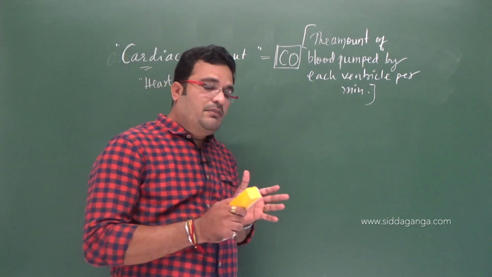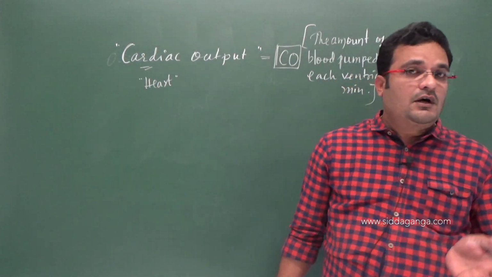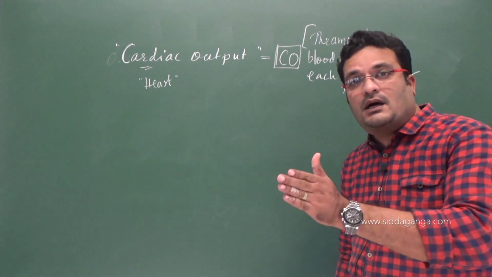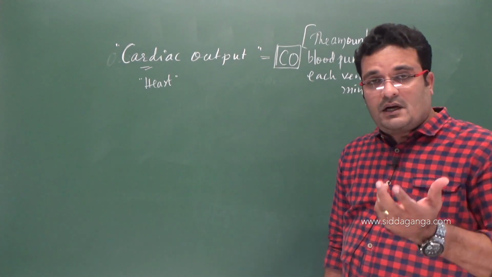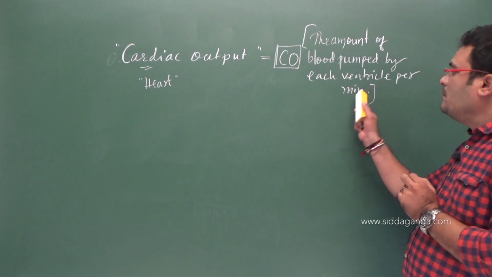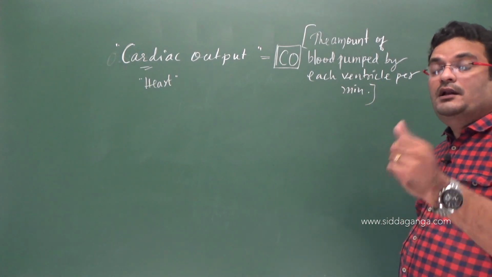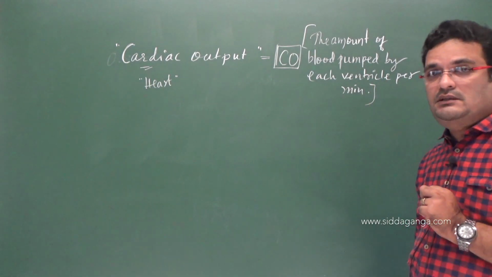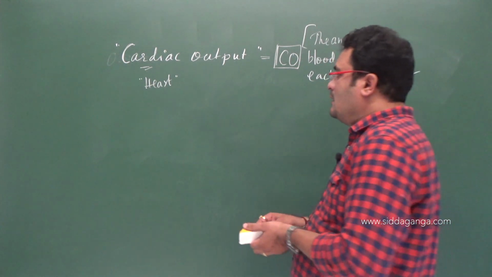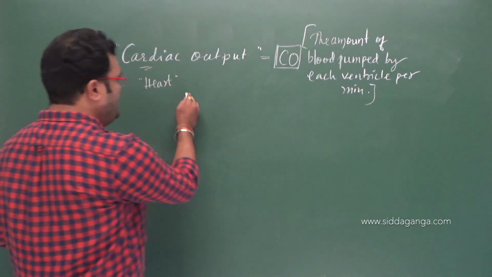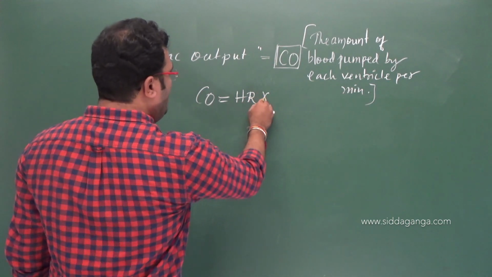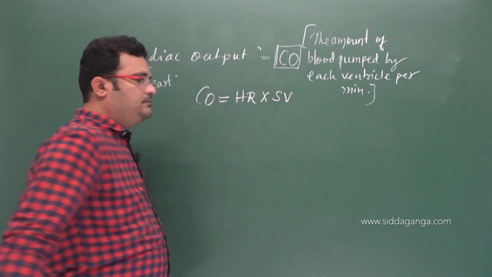So cardiac output can be considered the amount of blood pumped by the heart per minute, or the amount of blood pumped by each ventricle per minute. They can also ask it that way, or left ventricle per minute can also be considered as cardiac output, right? So this can be calculated, CO is equal to HR into SV.